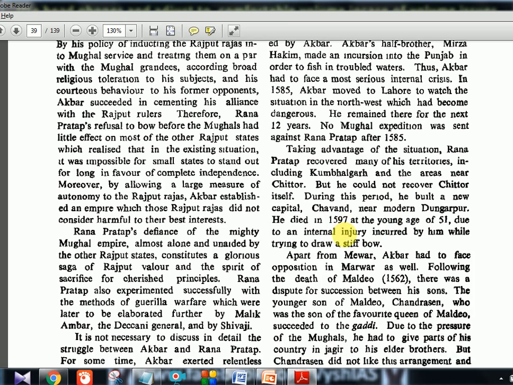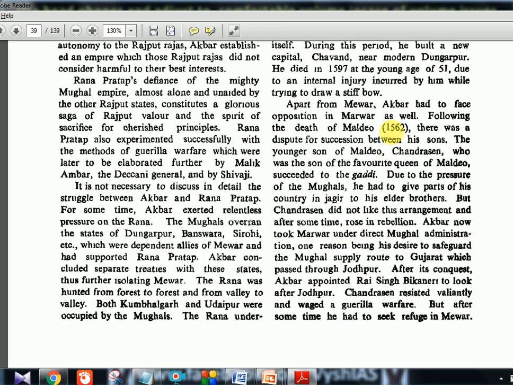Now apart from Mewar, Akbar had to face opposition in Marwar as well. Following the death of Maldeo in 1562, there was a dispute for succession between his sons. The younger son of Maldeo, Chandrasen, who was the son of the favorite queen of Maldeo, succeeded to the Gaddi. So it's another king, another story. Due to the pressure of the Mughals, he had to give parts of his country in Jagir to his elder brothers. But Chandrasen did not like this arrangement, and after some time rose in rebellion.